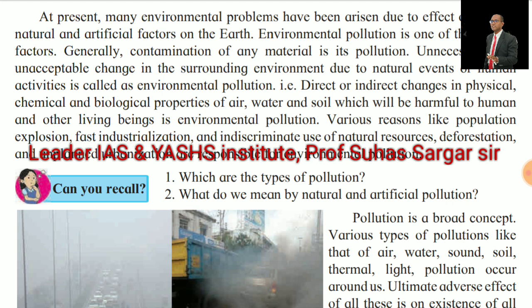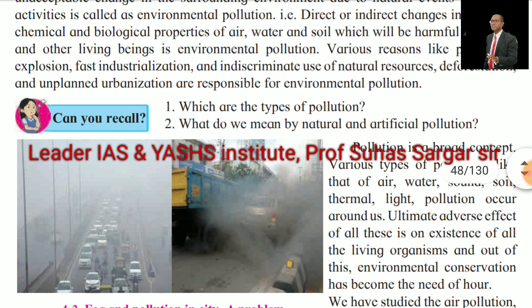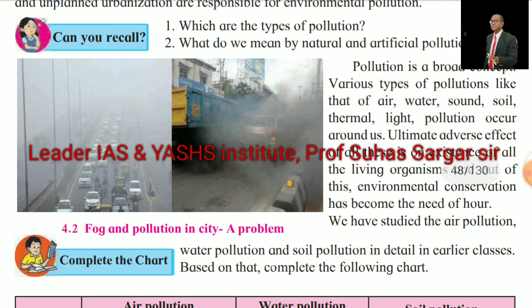Various reasons like population explosion, fast industrialization, indiscriminate use of natural resources, deforestation, and unplanned urbanization are responsible for environmental pollution. Which are the types of pollution? What do you mean by natural and artificial pollution, etc.? Pollution is a broad concept. Various types of pollution like that of air, water, sound, soil, thermal, and light pollution occur around us. The ultimate adverse effect of all these is on the existence of all living organisms, and because of this, environmental conservation has become the need of the hour.